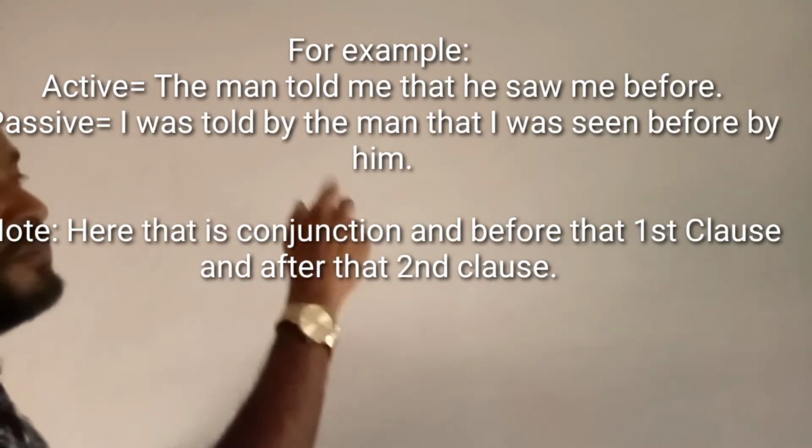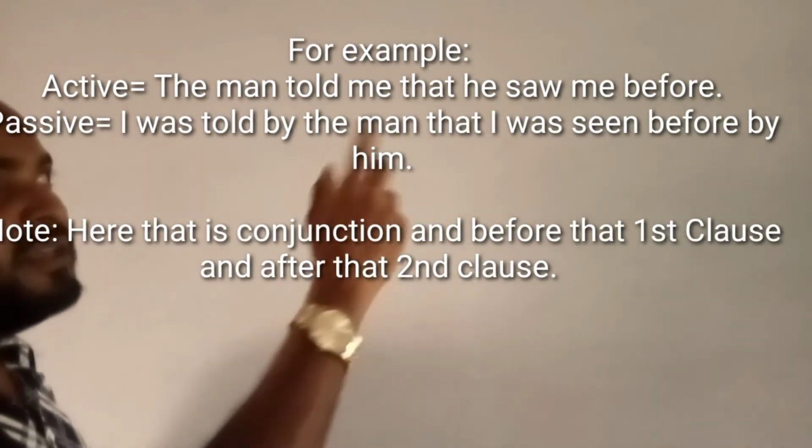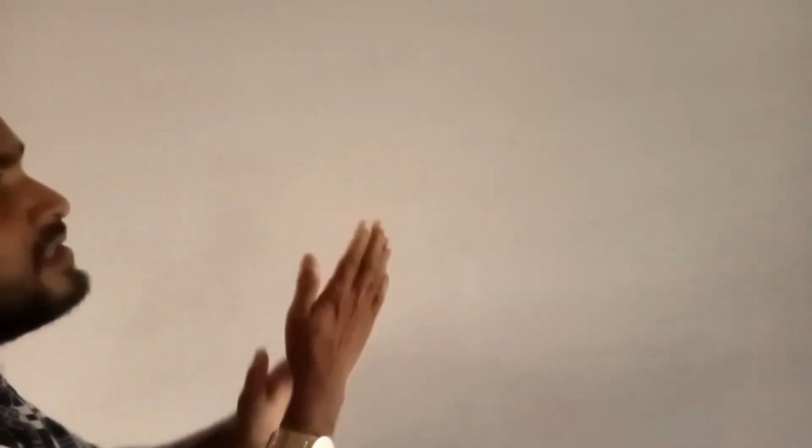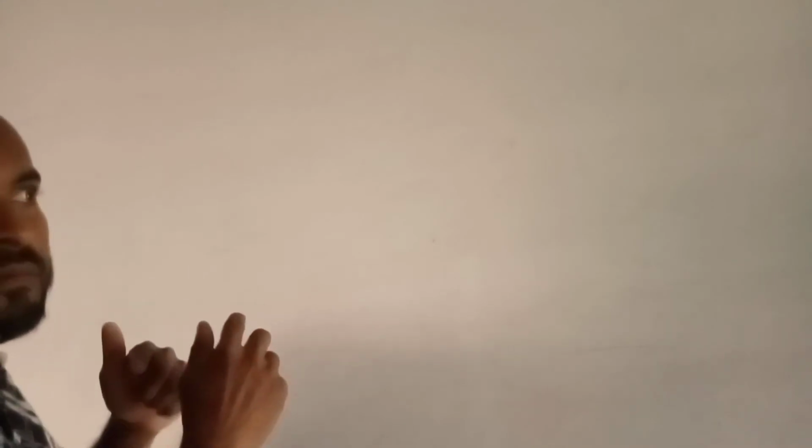In this case, the man told me is a clause and I have seen you before is another clause. There are two clauses, and the two clauses are connected with the conjunction that. When more than one clause is connected with a conjunction, that is a complex sentence.